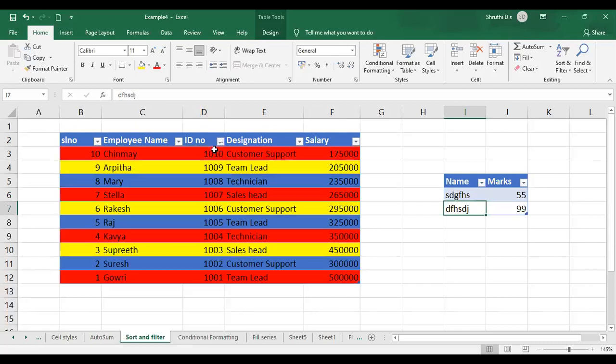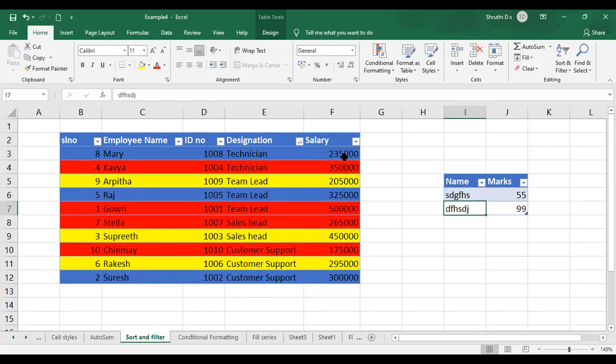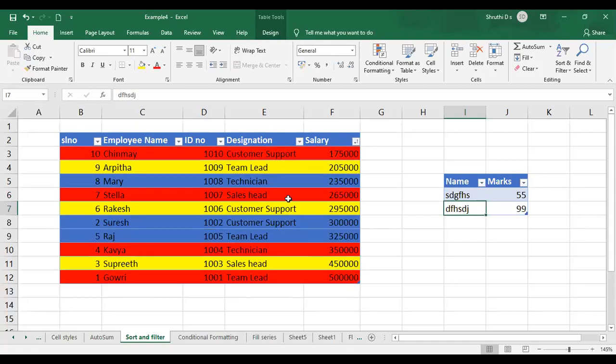If I click on largest to smallest, the last number is going to appear first. Okay, so customer support, again, it is in your text format. Same thing, A to Z and Z to A. If you choose Z to A, it is going to come here. And the salary part also, if you want from largest to smallest, smallest to largest, you can do it.